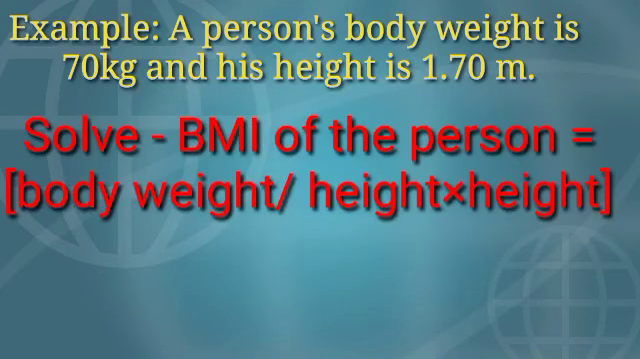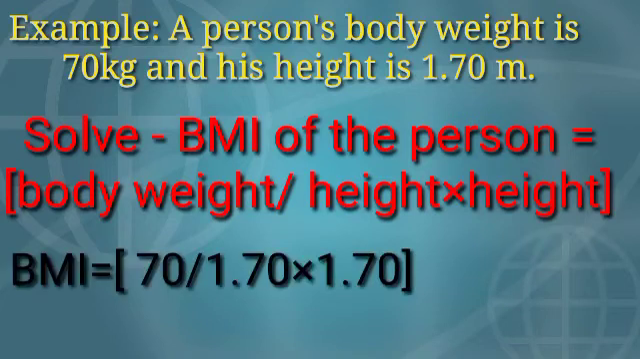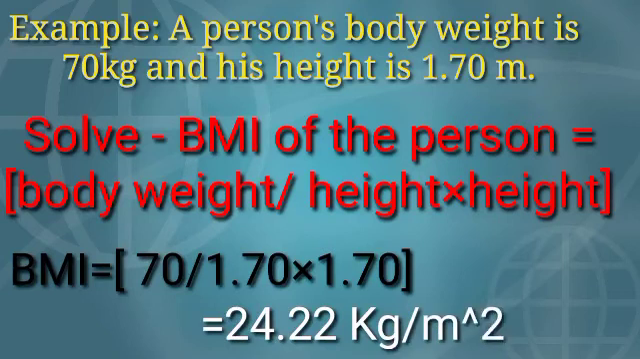First we use the formula: body weight divided by height into height, meaning height squared. Now put the values. The body weight of the person is 70 kg and the height is 1.70 multiplied by 1.70. What will the answer be? The answer will be 24.22 kilogram per meter square.